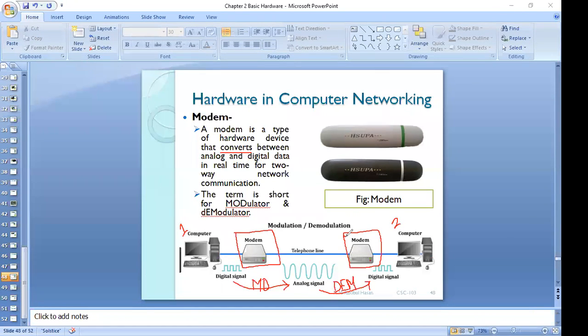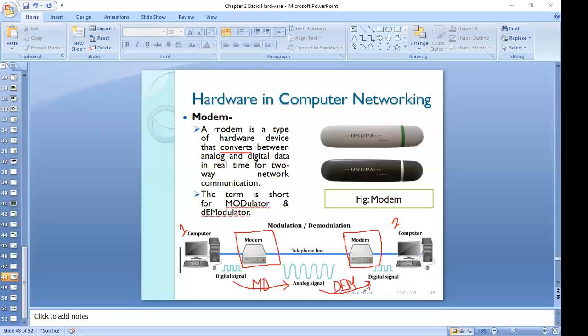Okay. Now I think you guys are very clear about this one. So remember, when we convert digital to analog, this process is called modulation. Okay. And who basically performs this task? Modulator. And analog to digital, the process is called demodulation.